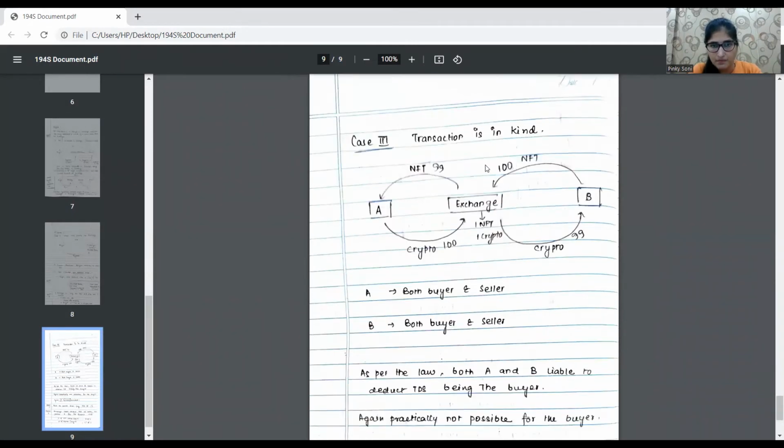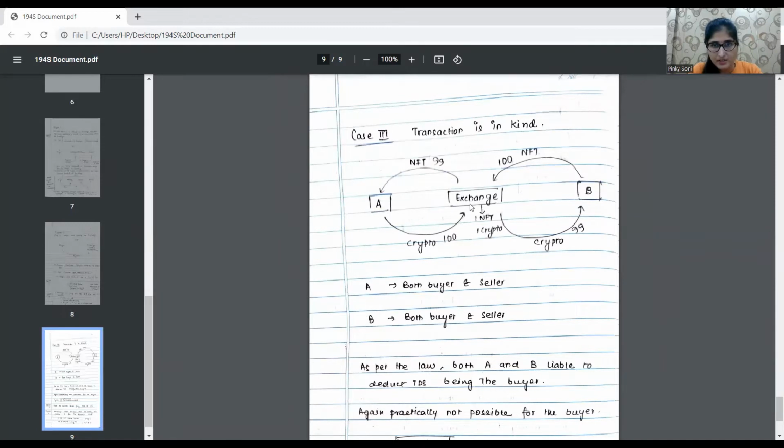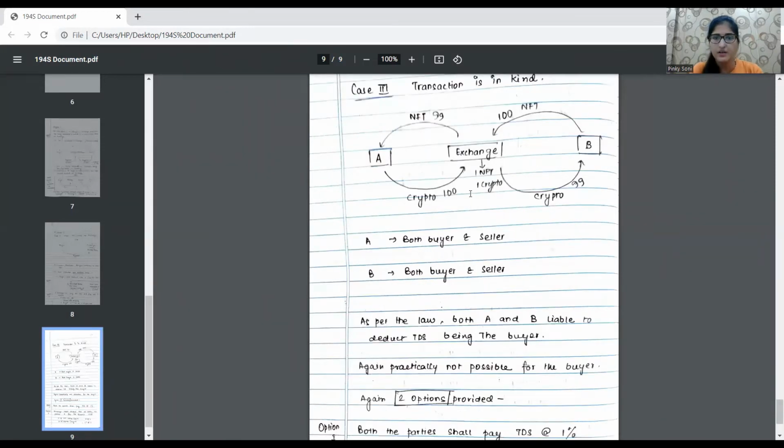Now case 3 over here, the transaction is in kind, wherein the exchange is in between the buyer and the seller. Suppose A is one party and B is the other party. A is transferring 100 crypto to the exchange, and the exchange on behalf of the buyer is transferring that crypto to B. So the exchange will keep one crypto and transfer 99 crypto to party B.